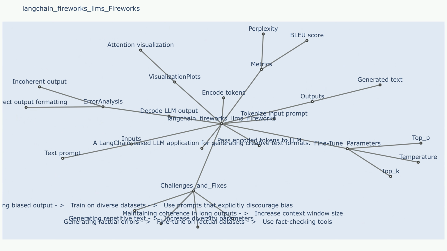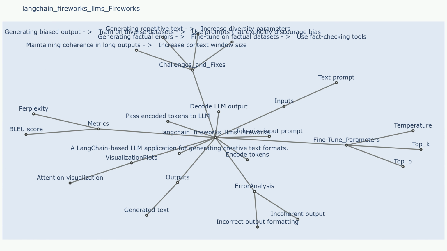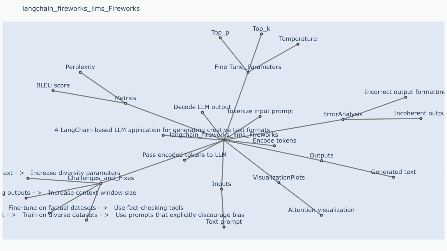Visualization plots. Visualization plot 1. Explain in detail. Fireworks applications can be visualized using a variety of plots, such as attention maps and probability distributions. These plots can help to understand the model's reasoning process. Visualization plot 2. Explain in detail. The specific plots used will depend on the specific application.